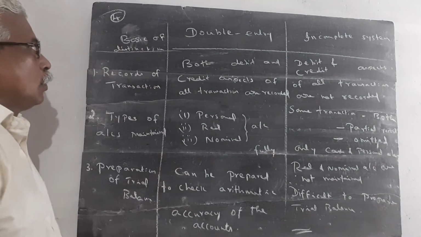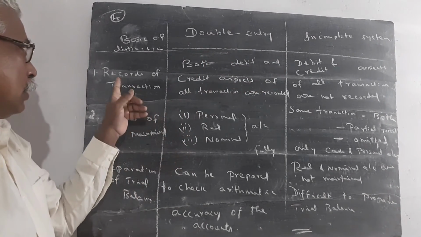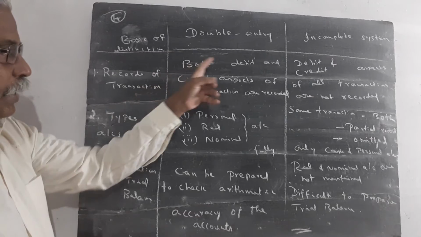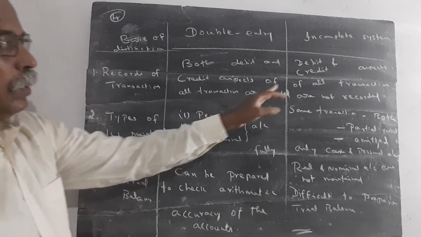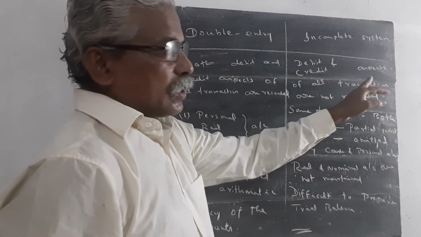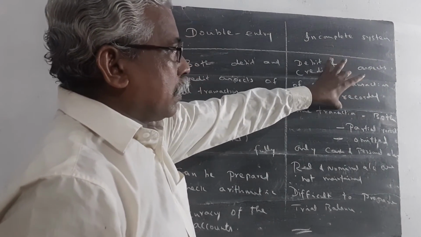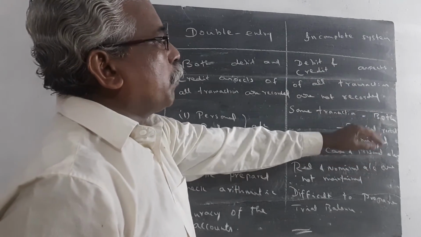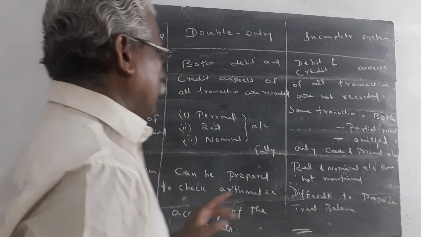Once again, what are the differences between double entry system and incomplete records? Record of transaction. Both the debit and credit aspects of all transactions are recorded. In incomplete records, debit and credit of all transactions are not recorded. In some transactions, both the debit and credit are recorded. In some transactions only partial records are maintained. In some transactions, the entire transaction is omitted.